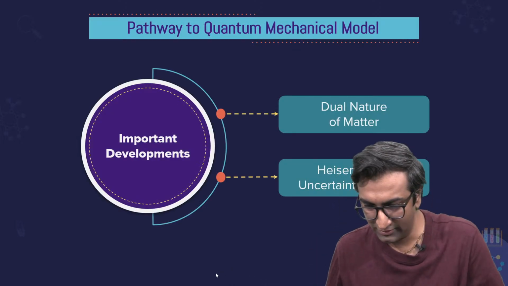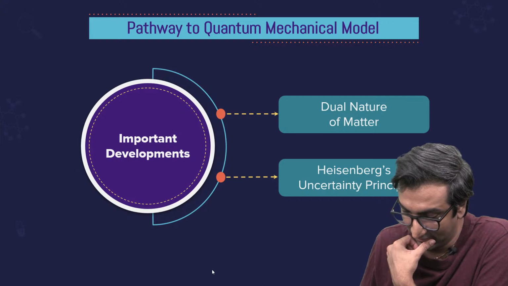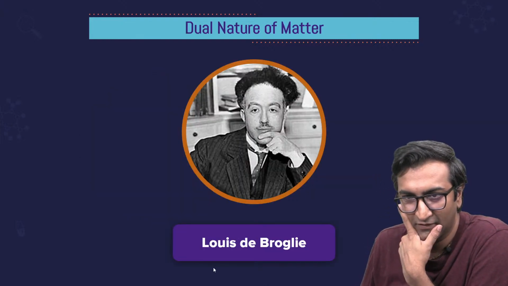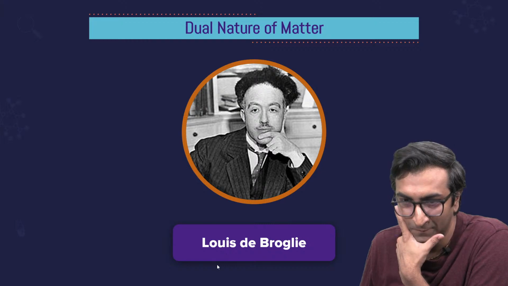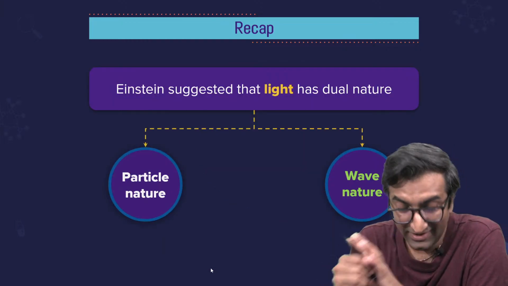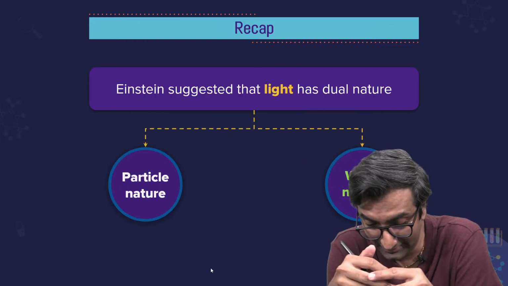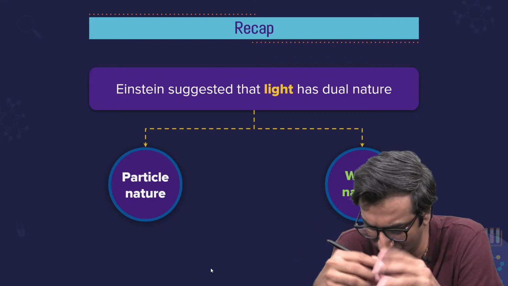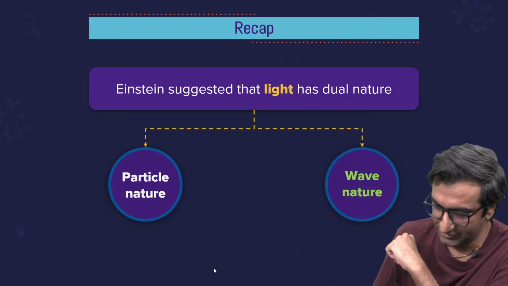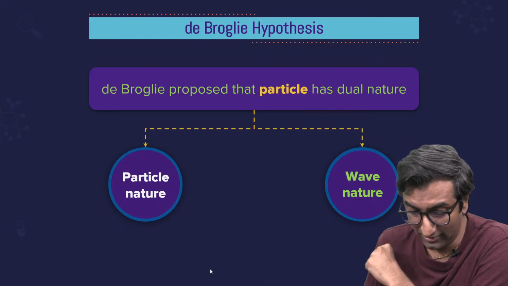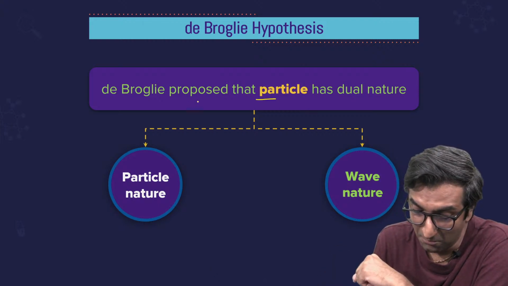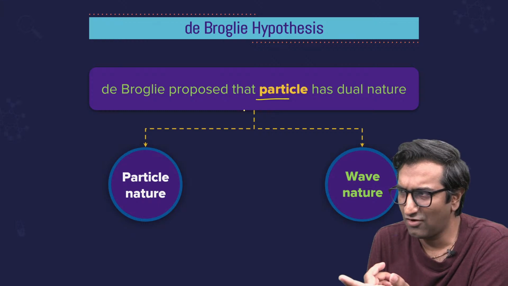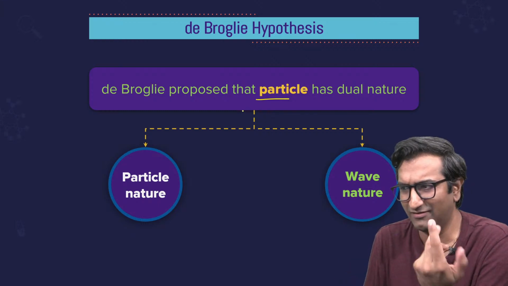Pathway to the quantum mechanical model. Look at this handsome devil. Look at him. Look at that. Same Z's, right? Just need a bit more hair. Louis de Broglie. Einstein, he suggested that light can be a particle or a wave, which is crazy, mind-blowing stuff. दोनों कर सकता है. Light can do whatever it wants. Okay. Louis de Broglie, he's like, ठीक है भाई, particle भी करेगा. Particle has dual nature as well. It behaves like a wave or like a particle.